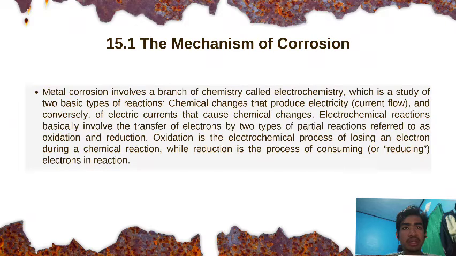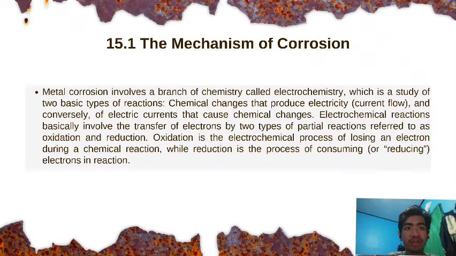This process occurs in electrochemical cells, which consist of an anode and a cathode immersed in an electrolyte. An anode is, by definition, a material that loses an electron when it reacts with the electrolyte.